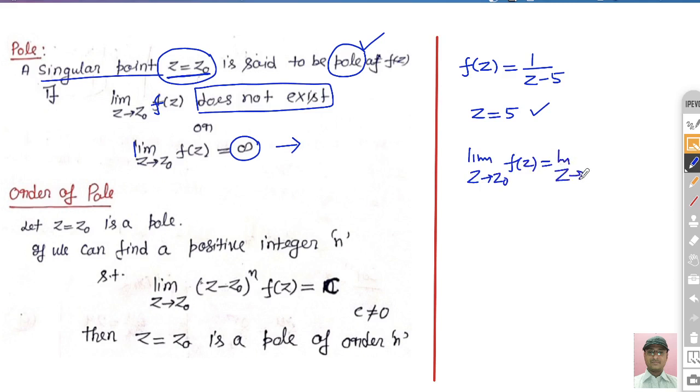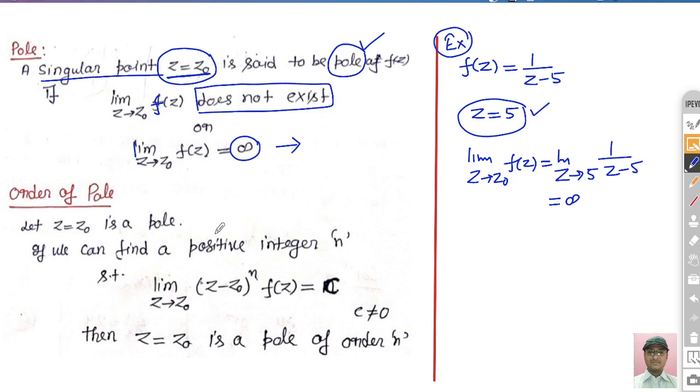So if you put here the limit z tends to z0, f(z) is what? Limit z tends to basically 5. If you want to show z is equal to 5 is a pole, you can put here and see 1 upon approximately, z tends to 5 means approximately 5, so 5 minus 5 which is 0, so 1 upon 0 which is approximately infinite. So we can say that this z is equal to 5 is the pole of this function f(z), right? This is a very beautiful and easy example to understand the meaning of pole of the complex function.